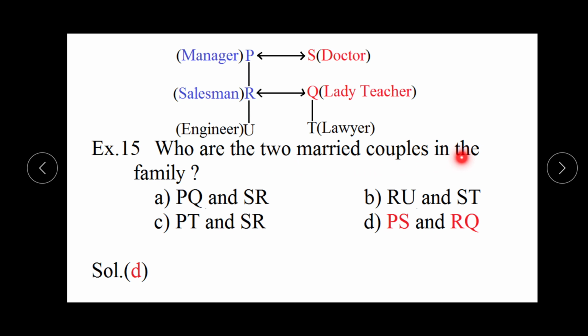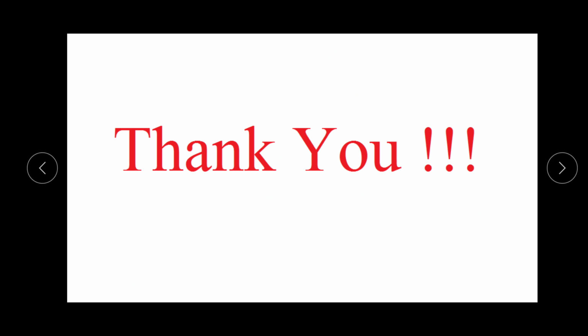Who are the 2 married couples in the family? R and Q and P and S. P and S and R and Q. The fourth option is correct. So I hope you can understand this puzzle test very clearly from this video. Thank you.